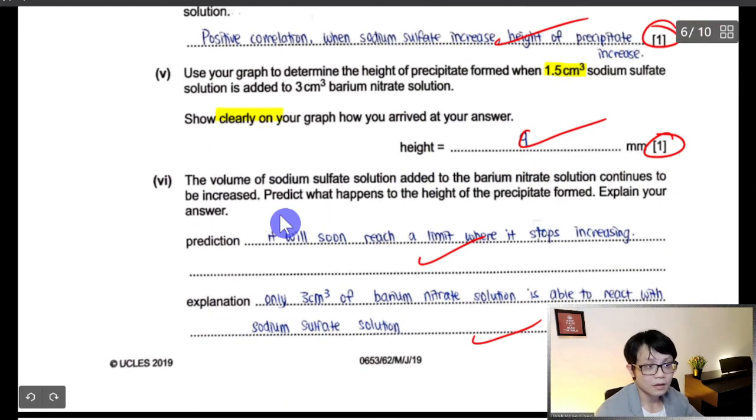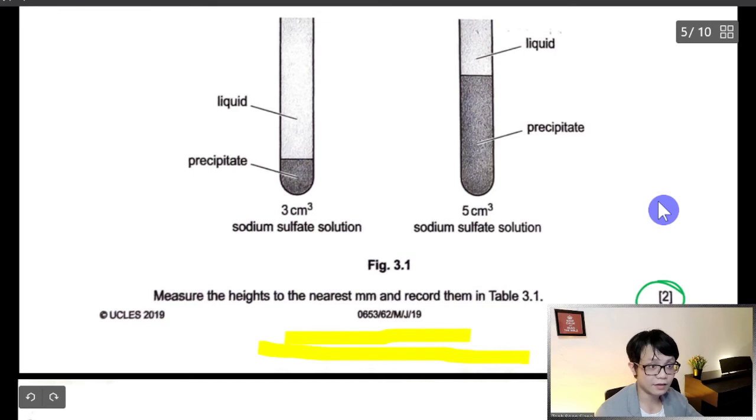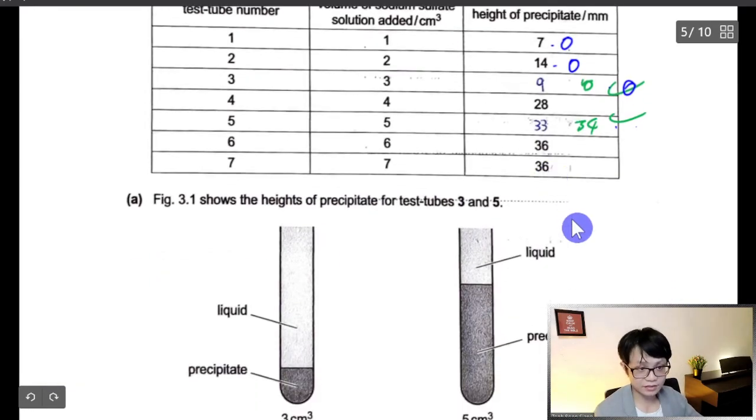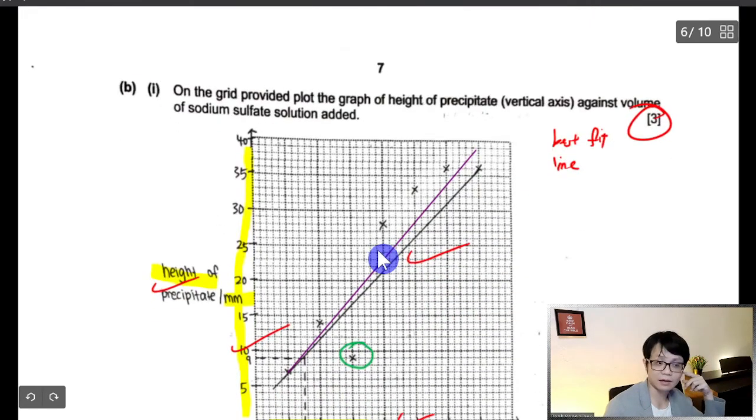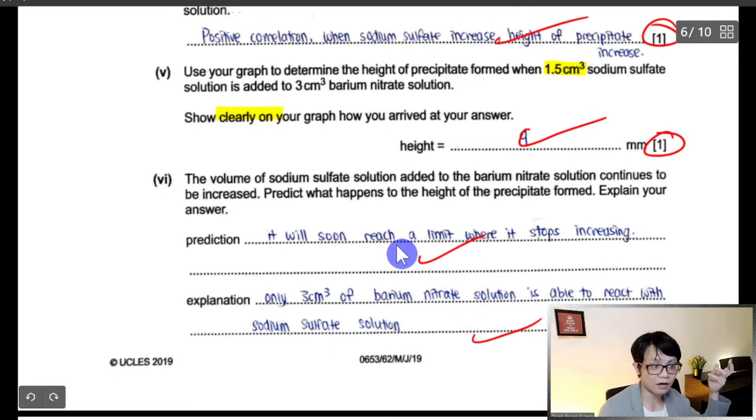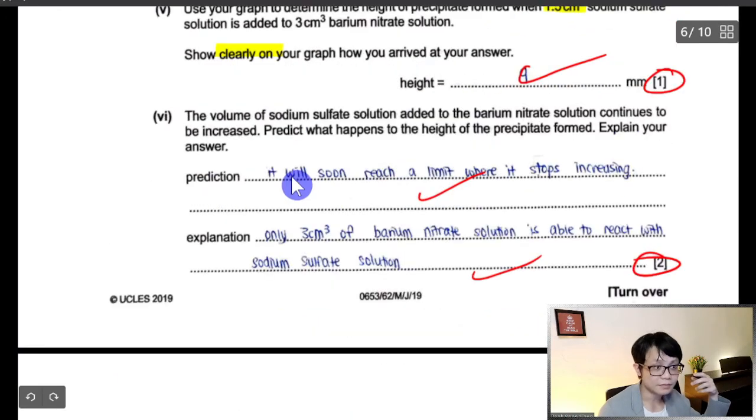The volume of sodium sulfide continues to be increased. Predict what happened. So eventually you can see here 36, there is no increase. So eventually, even though I put in more, it will be 36. There is no point of putting in more. Why? It will stop increasing. Why?